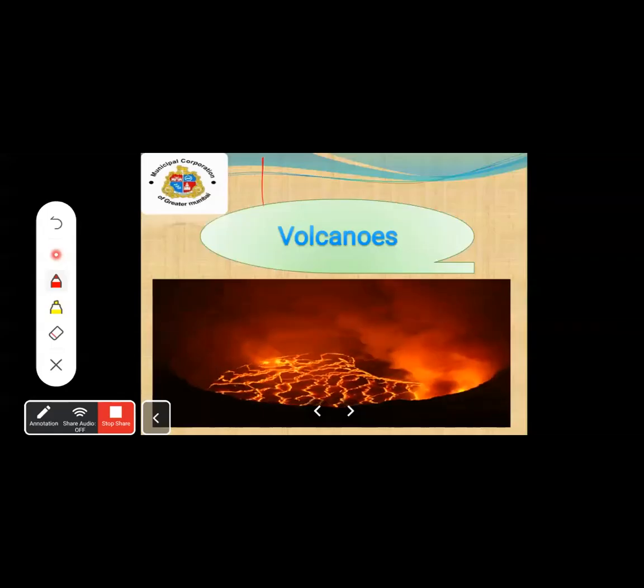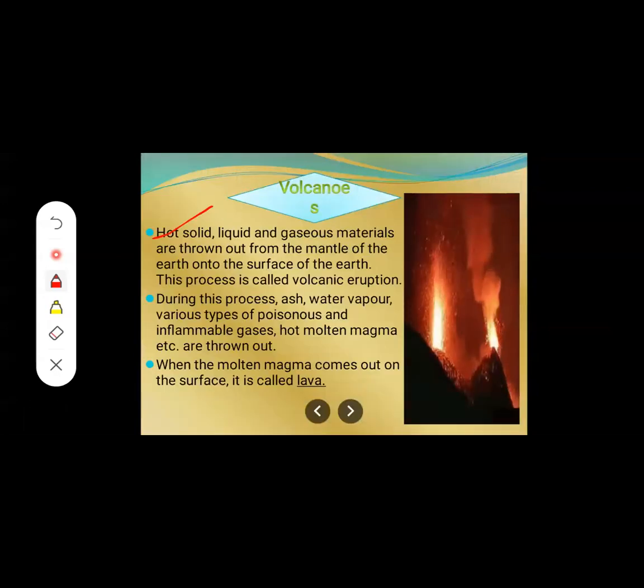Yes. Sorry for the interruption. So what about volcanoes? I was telling you, you can see these images, students, carefully. What is being thrown out? The hot, solid, liquid, and gaseous materials. Yes, all these three things are thrown out from the mantle of the earth, and it is being thrown out where? On the surface of the earth. This process is known as volcanic eruption.